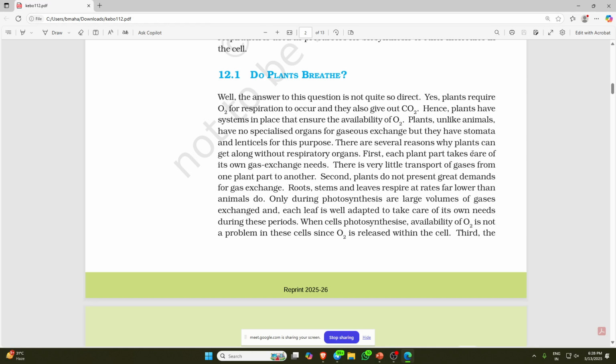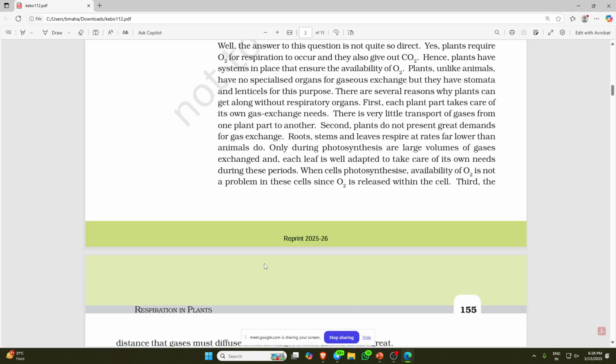Roots, stems, and leaves respire at a rate far lower than animals do. Only during photosynthesis is a large volume of gases exchanged, and each leaf is well adapted to take care of its own needs during these periods. Like there is stomata opening and closing, you know that. When cells photosynthesize, availability of oxygen is not a problem in these cells since oxygen is released within the cell.